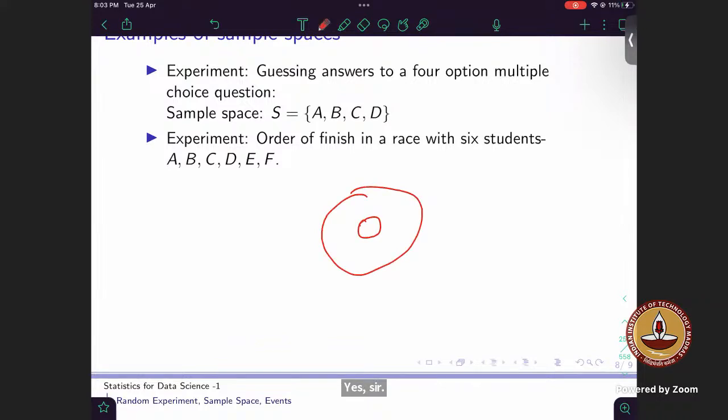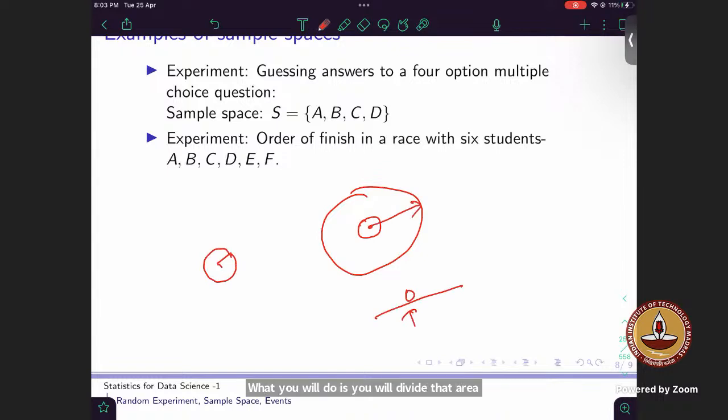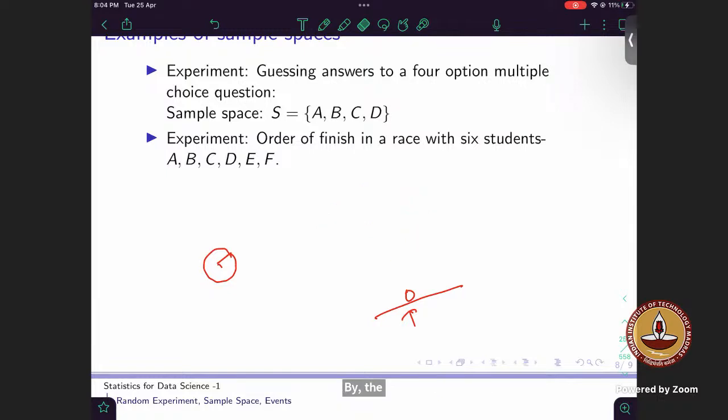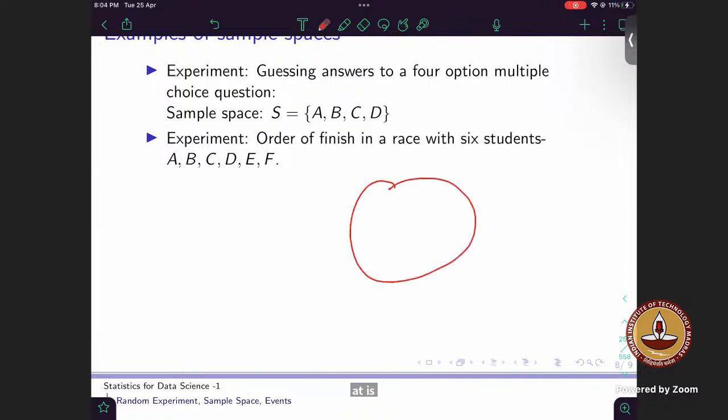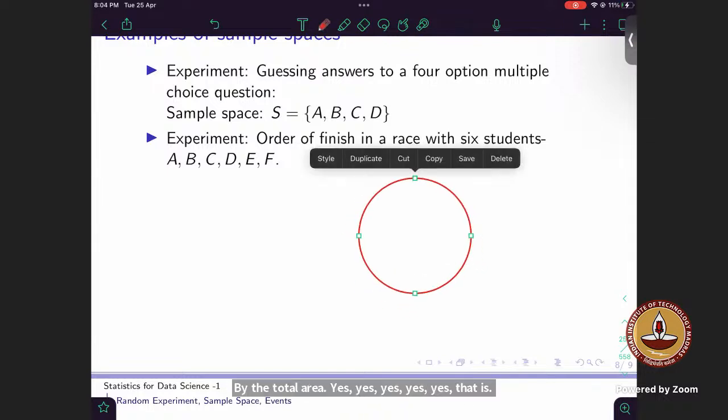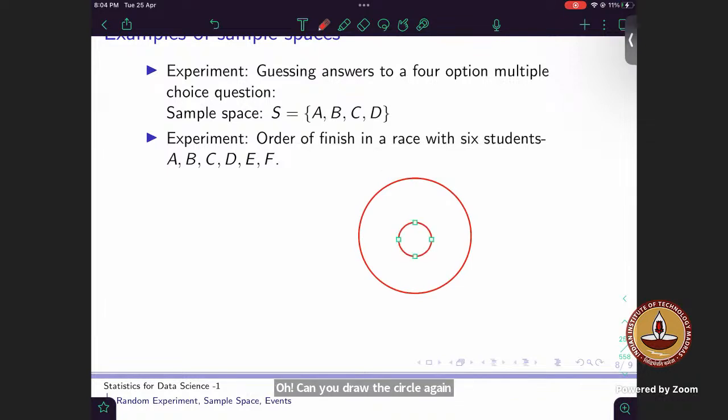So what you have to do is, if you are given some particular area in which it has to land, you divide that area by the total area of the dartboard. That is how you will get your probability. Like the small circle area divided by the total area. Yes. So that is why we are not taking this one? Can you draw the circle again? The smaller one also.